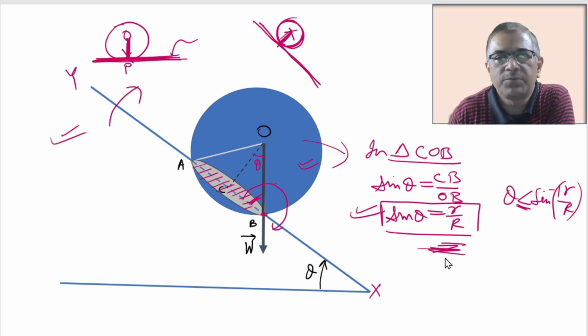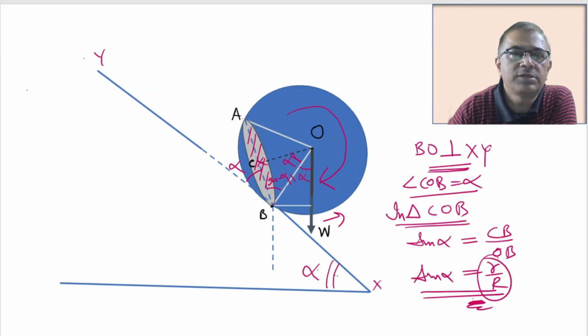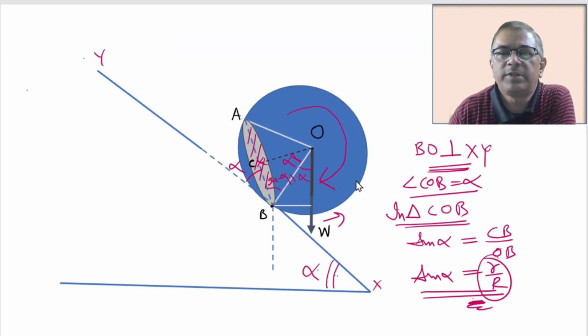So this should give you enough idea under what condition this football will start rolling down.